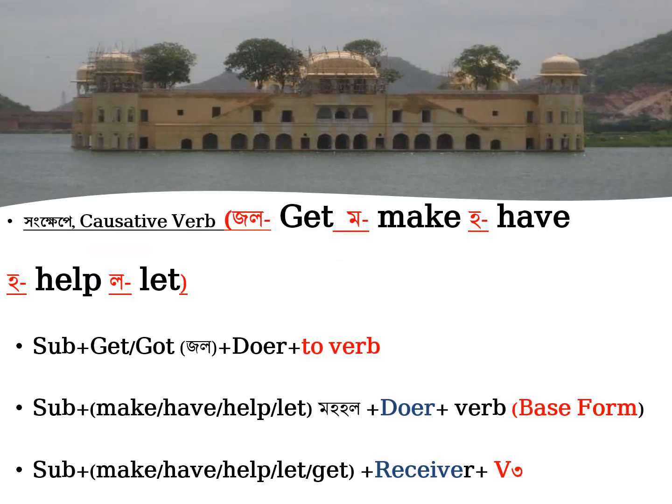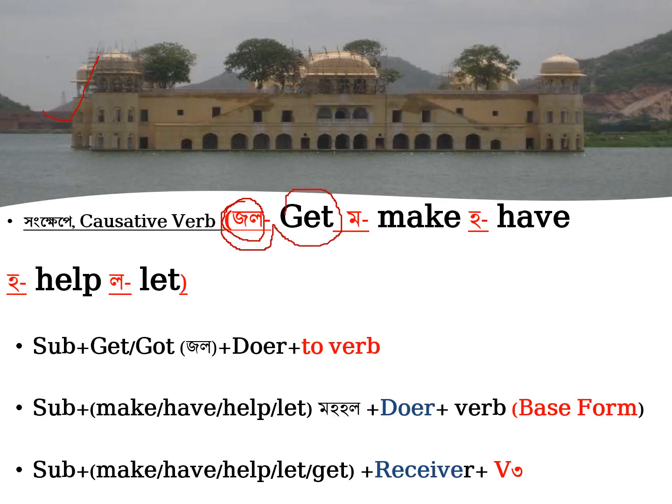Okay, we can memorize or remember those 5 causative verbs in a rhyme scheme. I mean, using the Bengali words jol mohol. Here in this slide, we see there is a nice building within the water. So in Bengali, it can be said that this is a jol mohol. Jol. So jol might be used to memorize get.